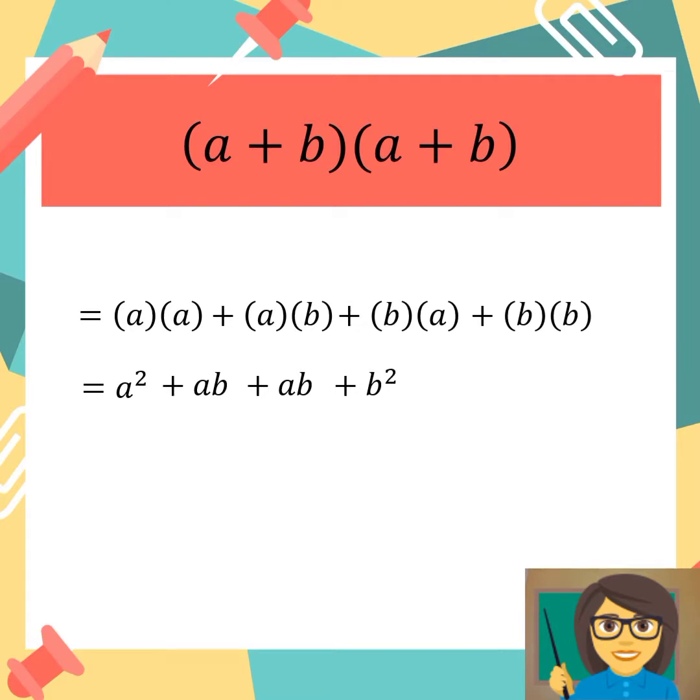AB is similar to AB. If we're going to combine them, that will be equal to positive 2AB.